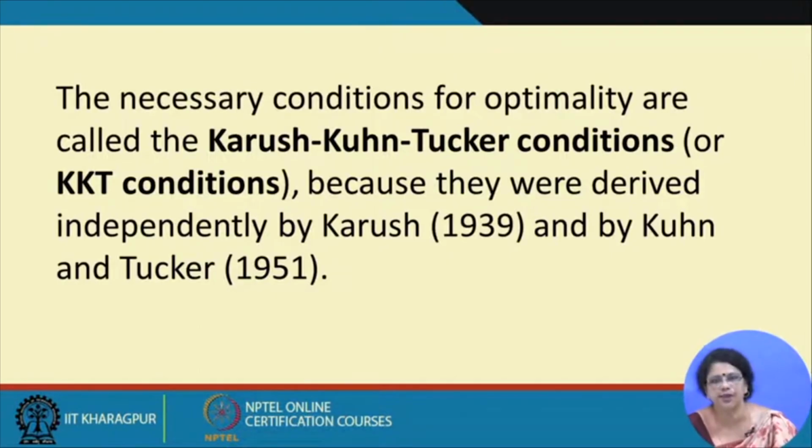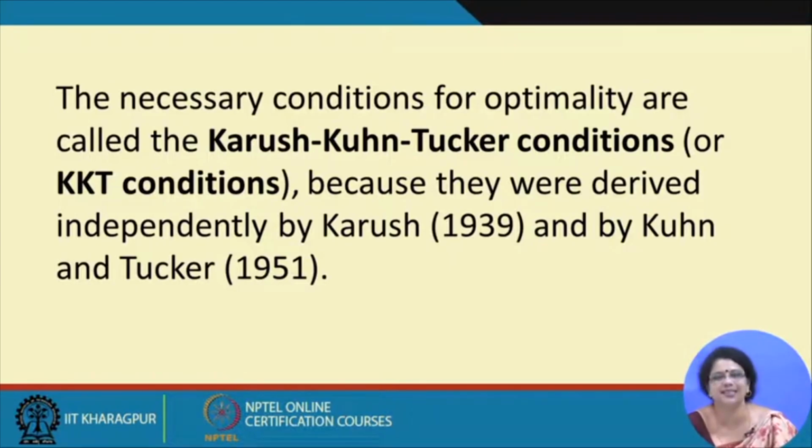That was invented in 1951, and since then it was named the Kuhn-Tucker condition. But after a few years it was seen that there was another person by the name of Karush, who had already done the work in his master's thesis in 1939.